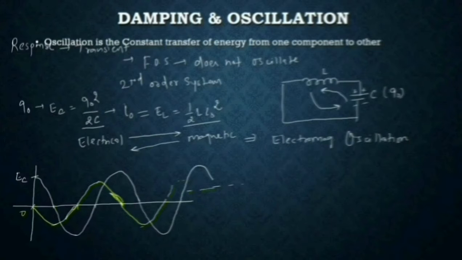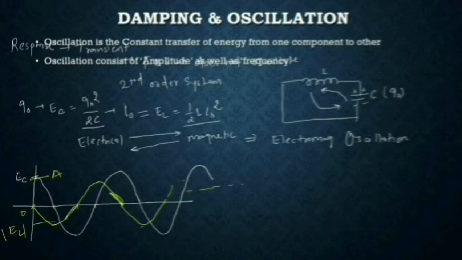You can observe one thing in oscillations, that oscillation consists of two things. One is the magnitude, the energy, you can call it EL. This is the amplitude of the oscillations, and the other is the frequency of the oscillations. So oscillation may be defined in only two terms: it consists of the amplitude, and it consists of the frequency.